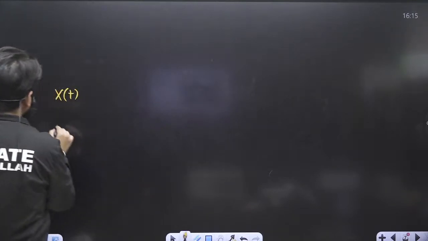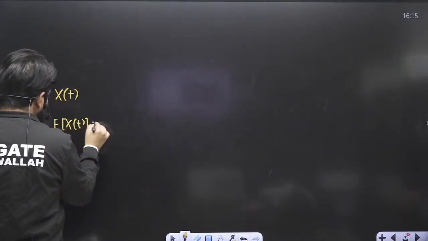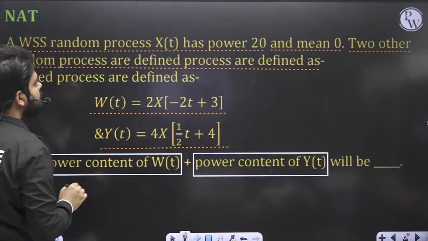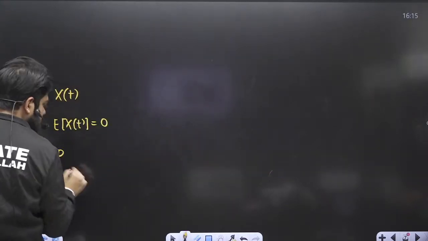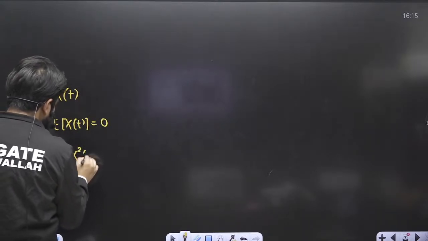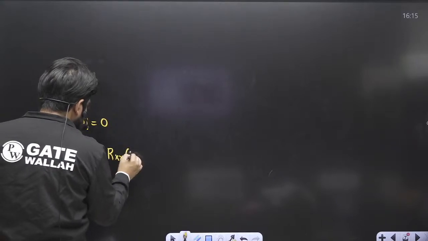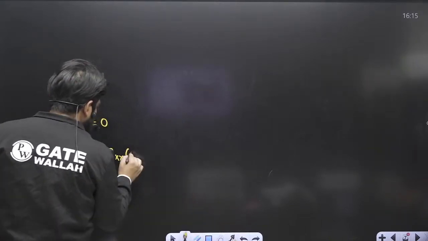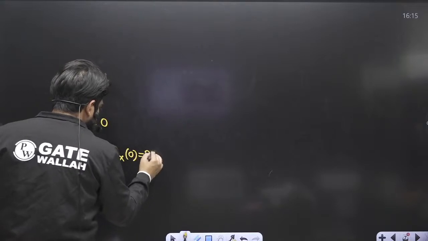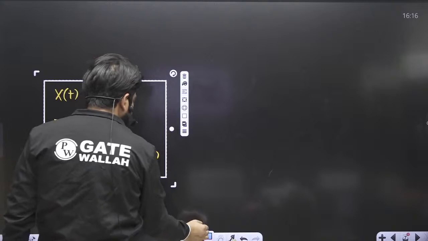The mean of this random process is 0 and the power of this random process, which you can write as expectation of x square t, is equal to r x of 0, equal to 20.